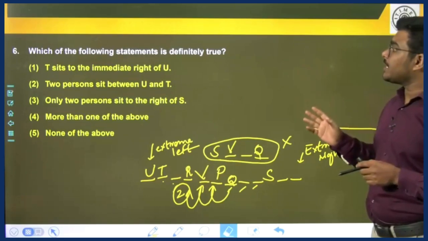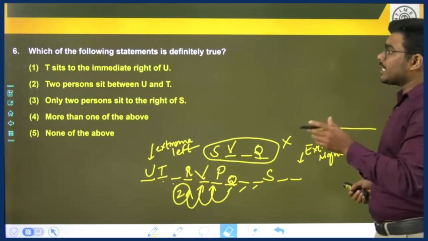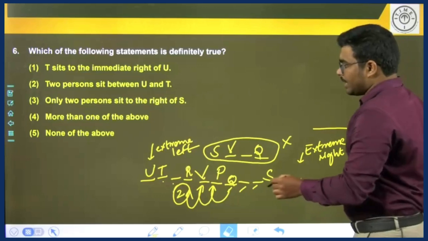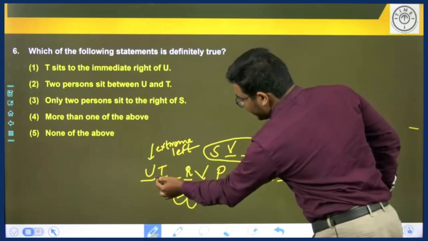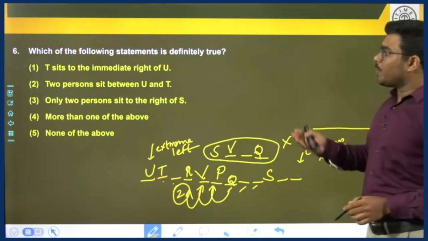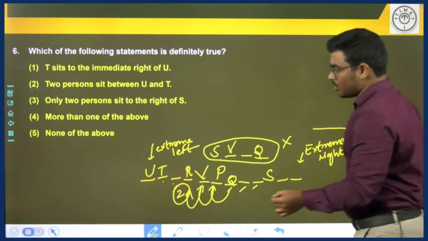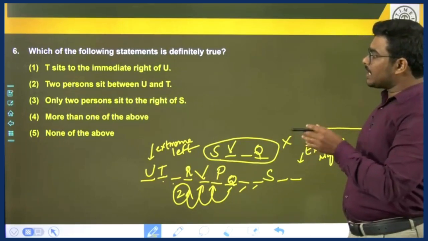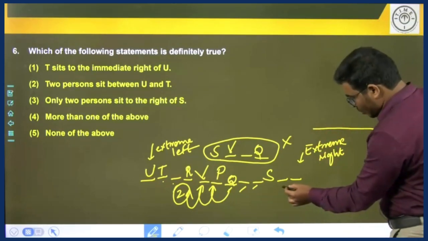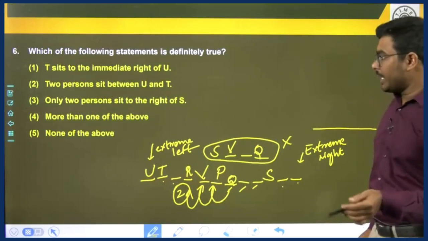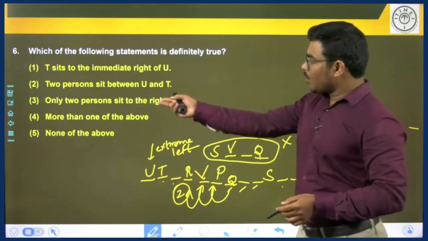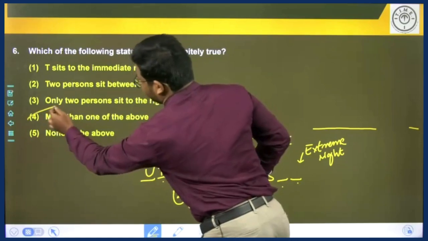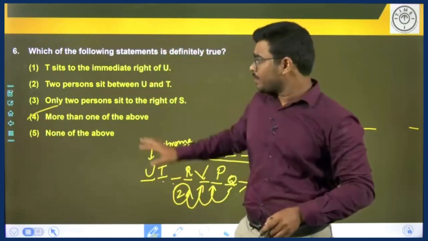Which of the following statements is definitely true? T sits to the immediate right of U. Yes, T is sitting to the immediate right of U. 2 persons sit between U and T. No, there is no person sitting between U and T. Only 2 persons sit to the right of S. Yes, only 2 persons are sitting to the right of S. So, more than one of the above, which is choice 4.